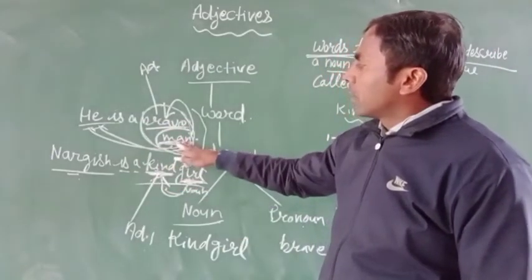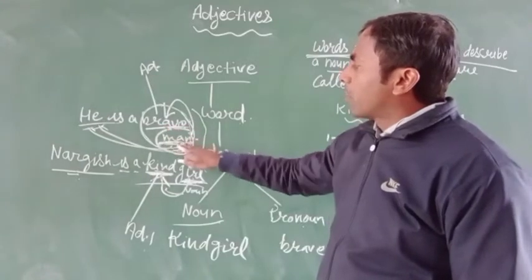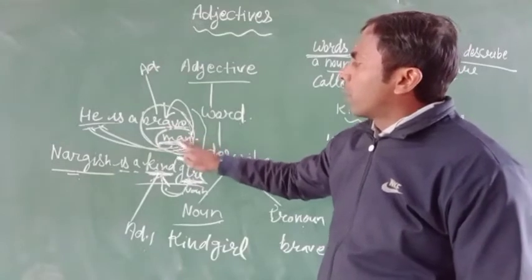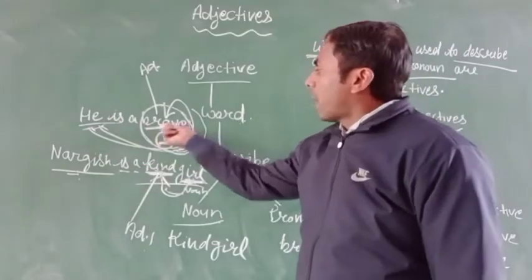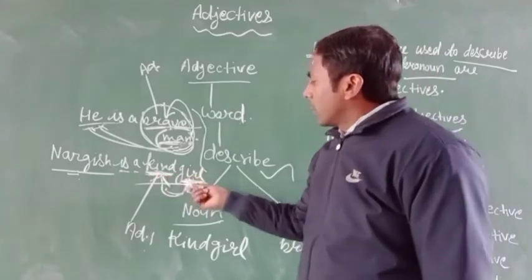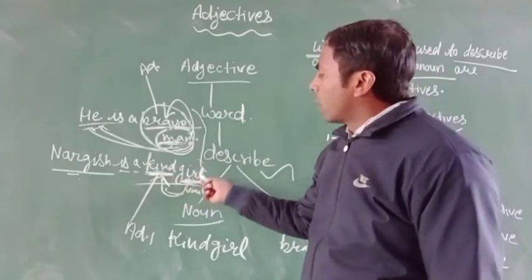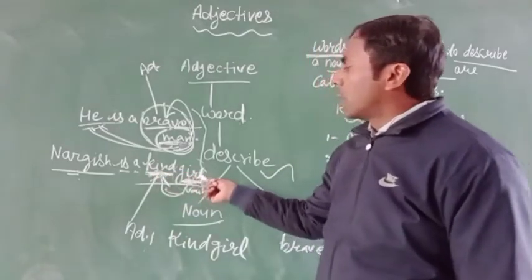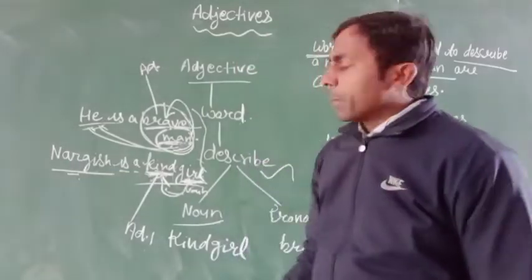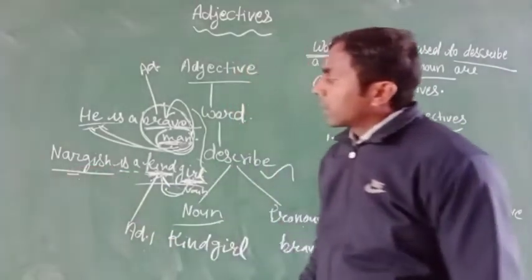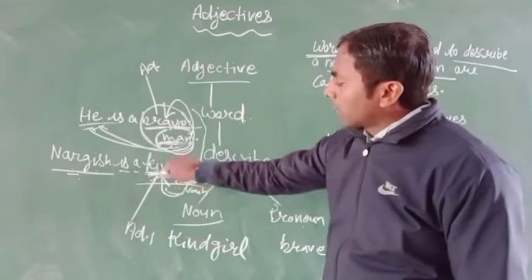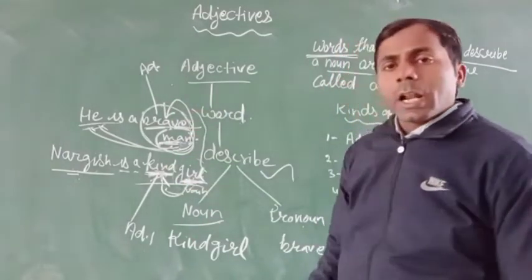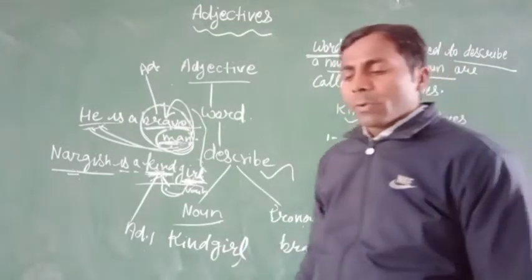Here is the man. The word brave describes the man, and this word man is used for he. Here is the girl, a noun word, and the word kind describes the girl, and this girl is used for the named person, Nargis. So here kind and brave both are adjective words that describe a noun or pronoun. That's clear. I hope you all understand the adjective.